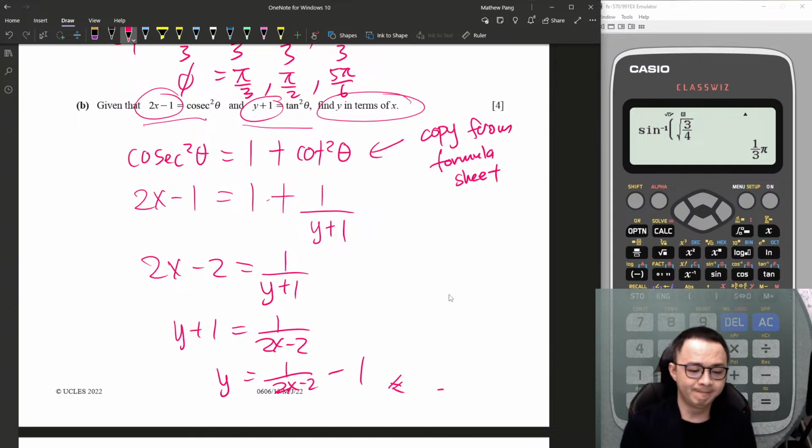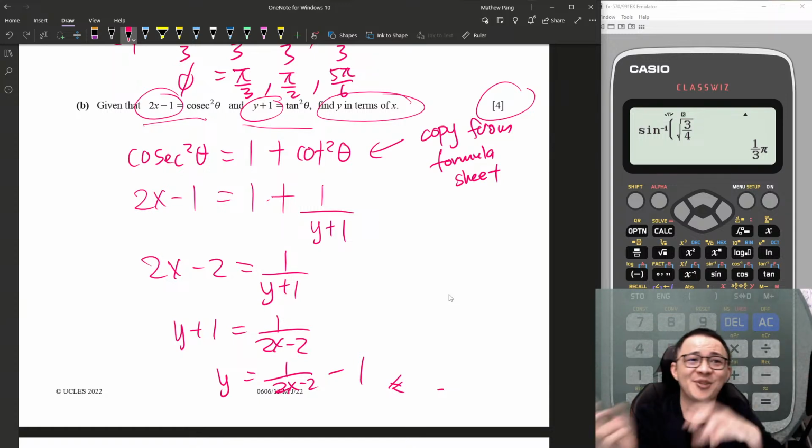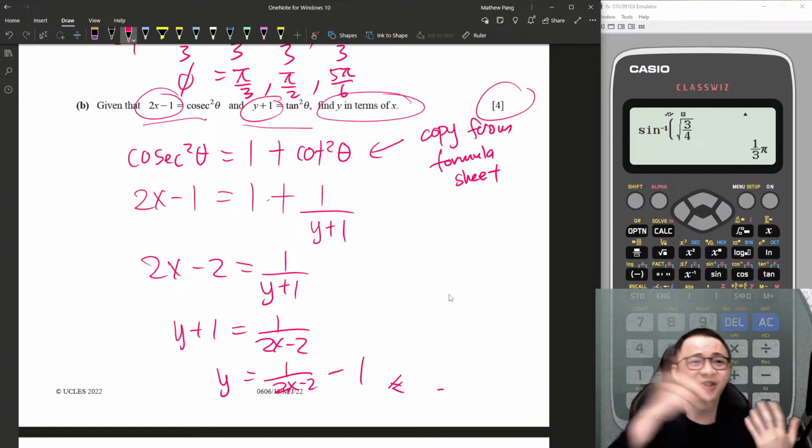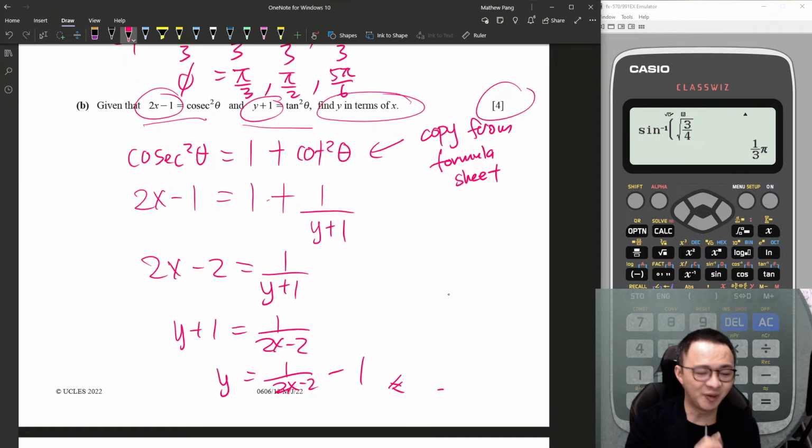Okay, so 4 marks, not too bad. But if you have no idea how to connect these two equations, you're going to be stuck there forever. I have students change it into 1 over sine square and then change tangent square into sine square over cos square. Then they plug in the sine square, still have cos square there. Then they try to draw out the triangle, blah, blah. No. If you go the wrong way, this question is going to take you forever. So in the exam, if you have no idea, skip this question first. Go do other questions. Okay?